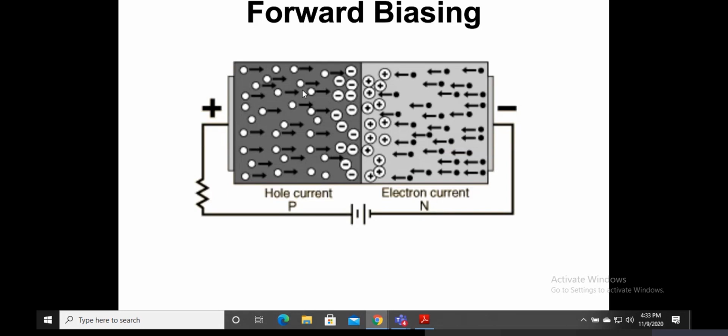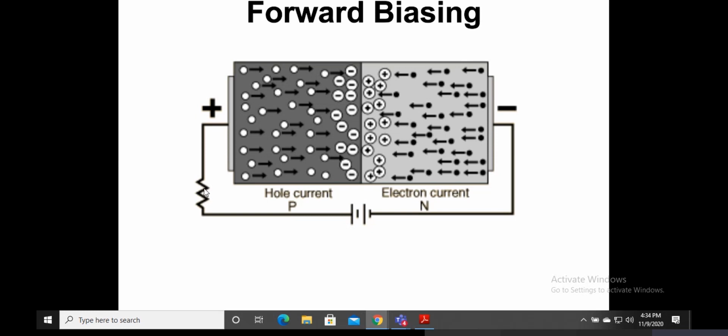So by looking at this, what do I know? That these are holes, and these are all electrons. The circle with solid black inside is an electron, and the circle with just an empty circle is a hole. Now, why is this a forward bias? As you can see, this is the positive terminal of a battery. For all the ones who are very new to electronic denotation, this represents a resistor. What is a resistor? A resistor is another electronic device which resists the flow of current.